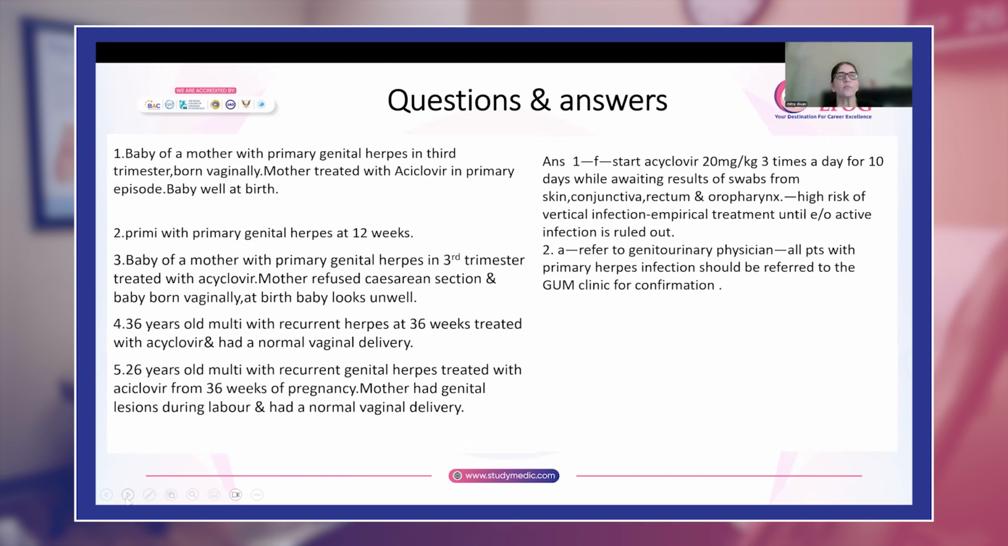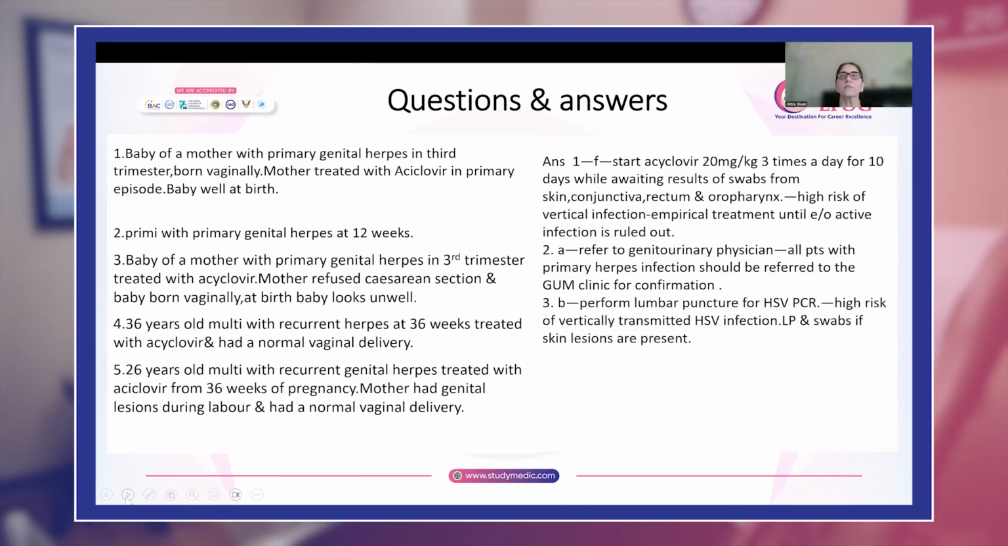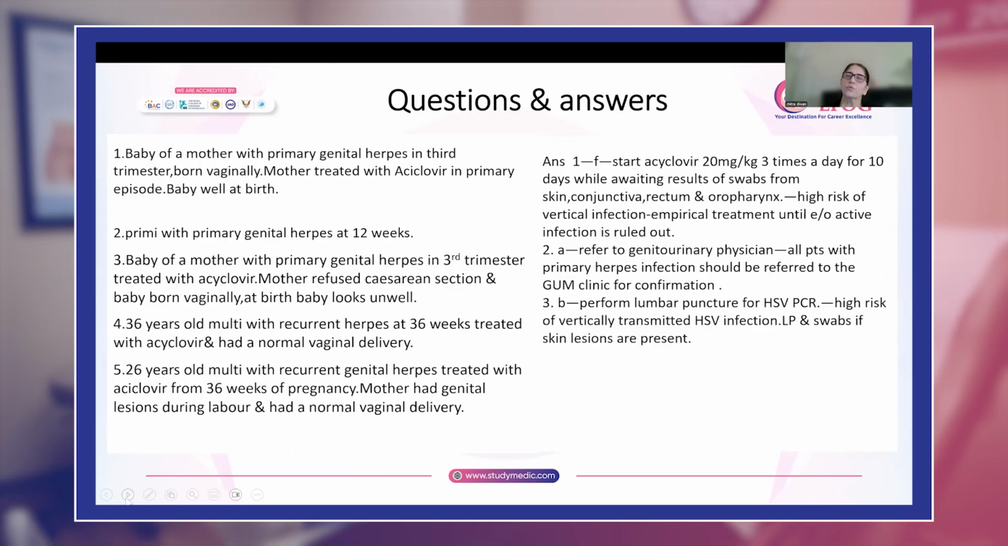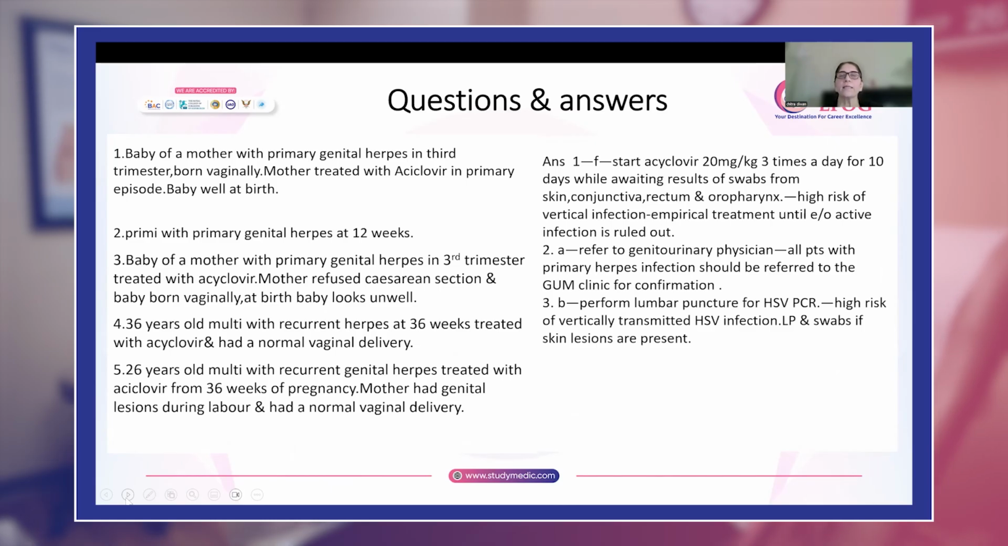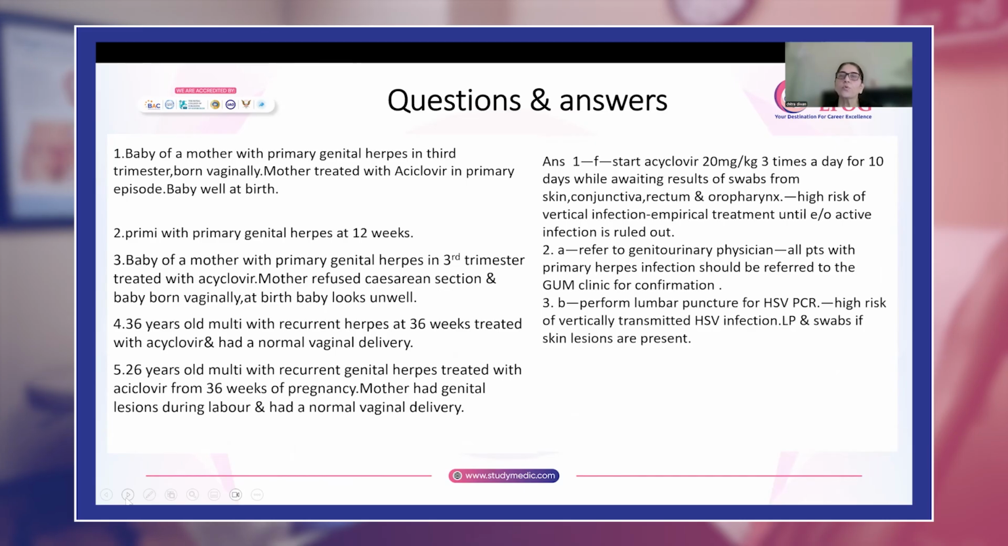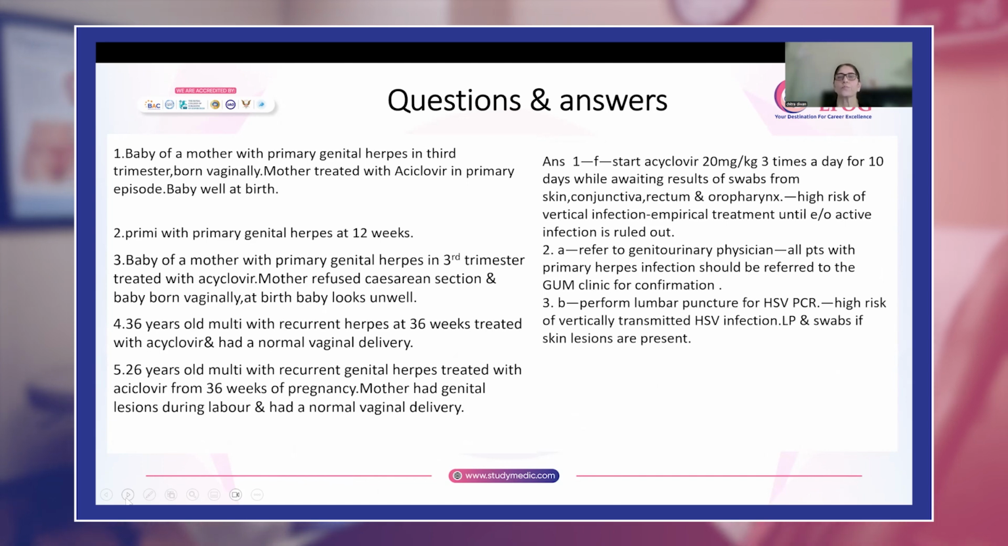Now you have this baby of a mother with primary genital herpes in the third trimester treated with acyclovir. Mother has refused cesarean section and the baby is born vaginally, and at birth the baby looks unwell. Obviously, this is a primary infection and the baby is not looking well. So you will take the necessary swabs from everywhere, start acyclovir, and in addition, you will perform lumbar puncture to know whether there is infection in the central nervous system also.